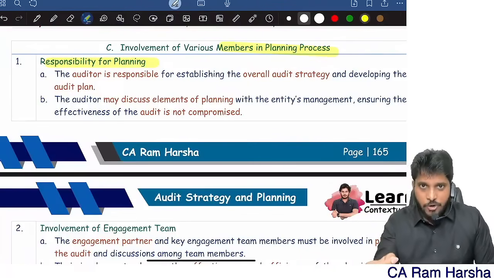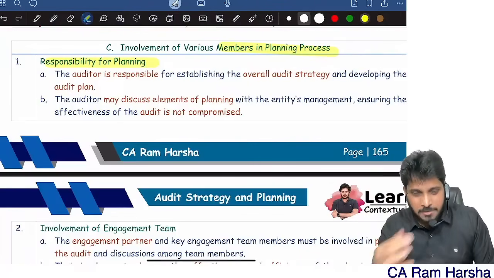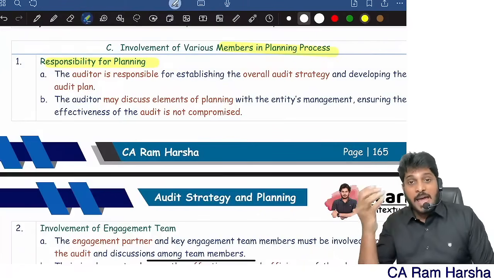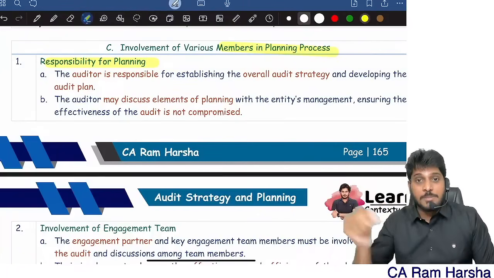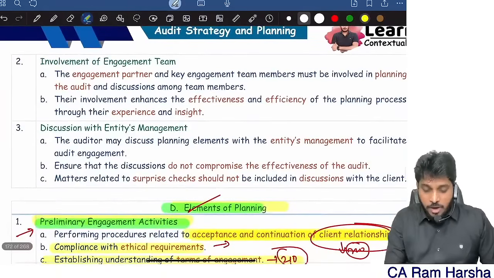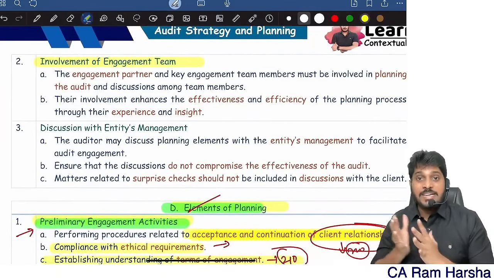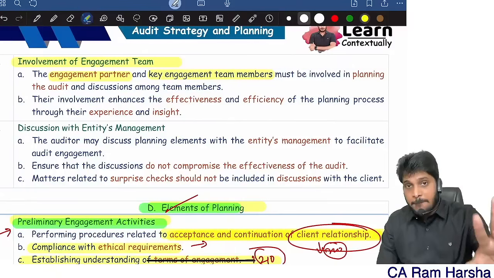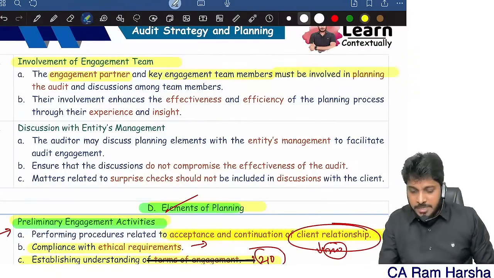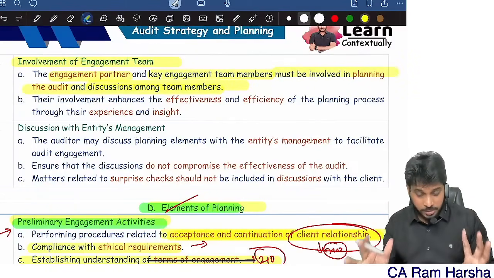Whether it's strategy forming, plan development, or program development, you should consult various people. So what are they? Involvement of the engagement team. First, I will involve my team members. The engagement partner and key team members must be involved in planning the audit, and discussions must be there among them.